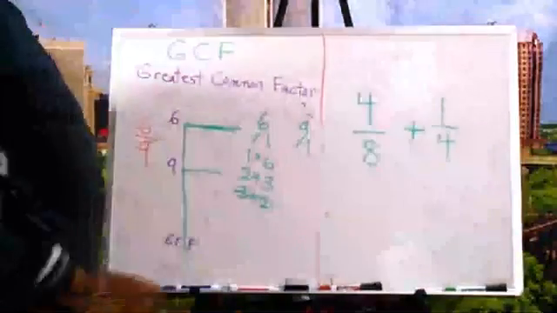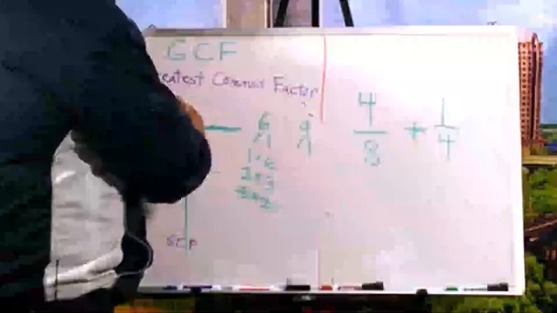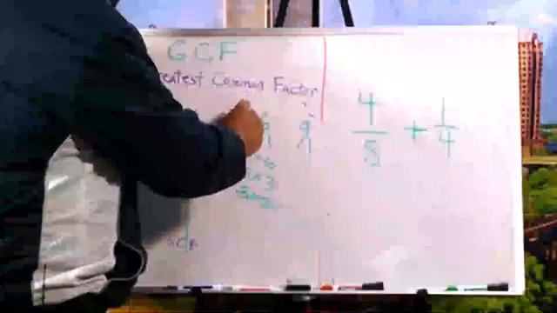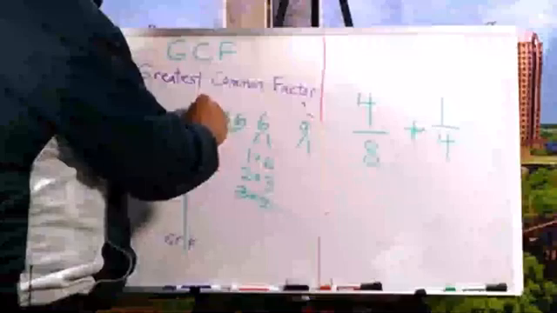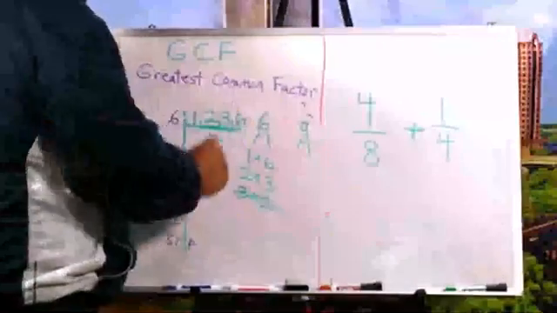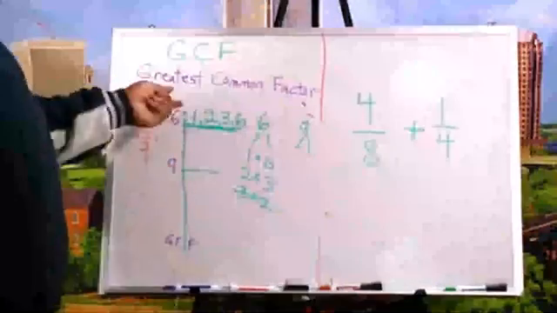Okay, so I'm going to come up here to the 6. And what am I going to have? 1, 6. 2 and 3. Those are the common factors of 6.